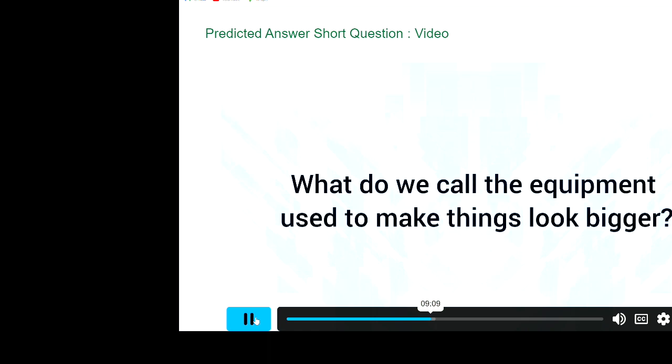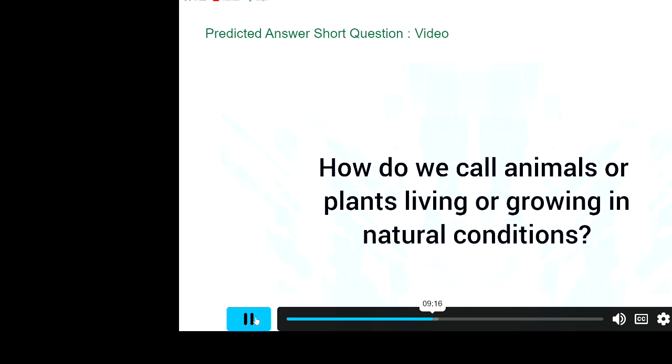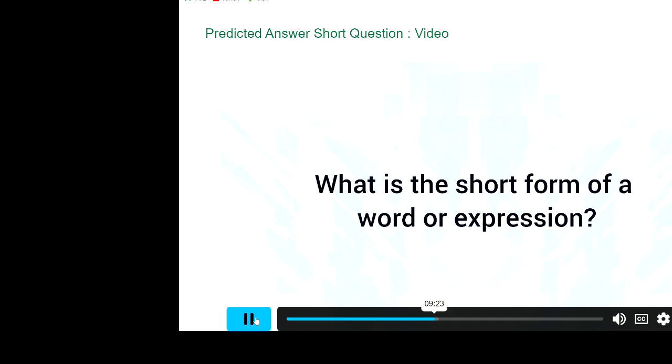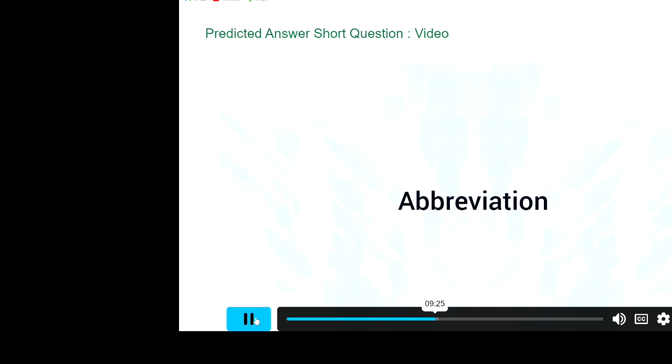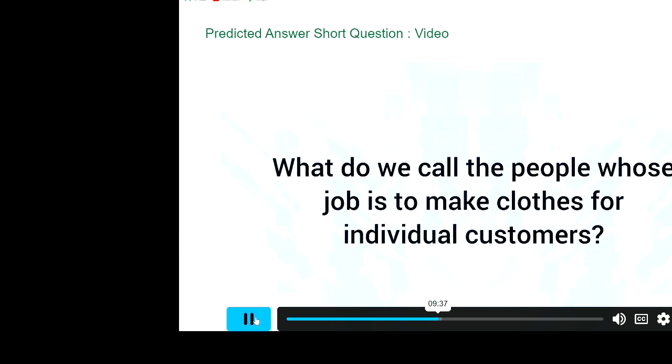What do we call the equipment used to make things look bigger? Magnifier. How do we call animals or plants living or growing in natural conditions? Wild. What is the short form of a word or expression? Abbreviation. What is a small stick made of wood or cardboard that is used for lighting a fire? Match.